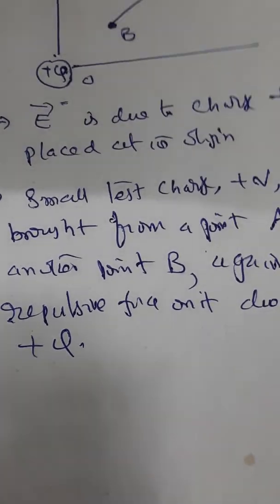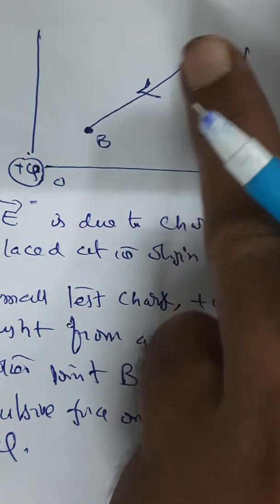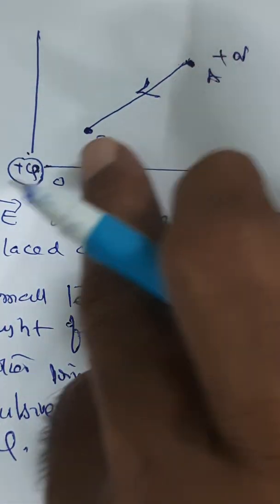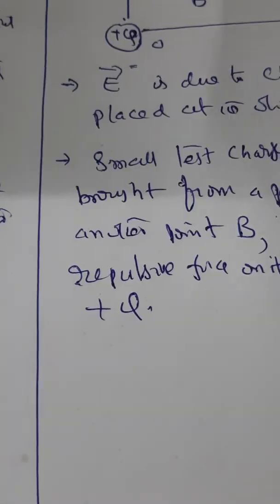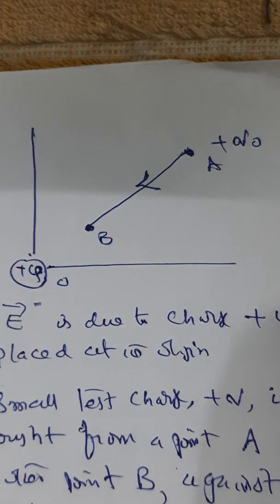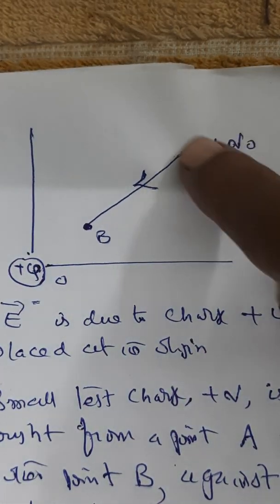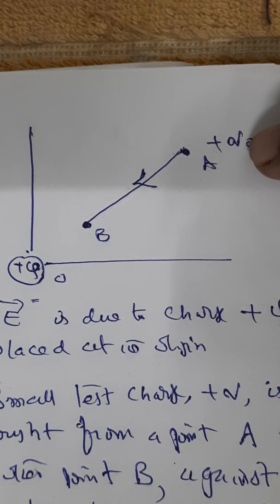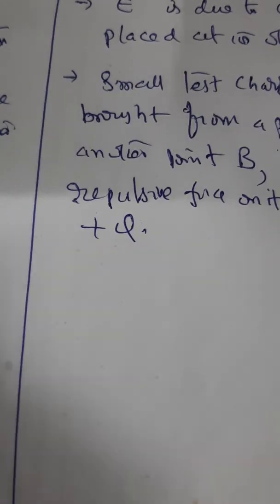Understood or not? What does this mean? We kept a source charge here and we are trying to bring a test charge from one position to another position towards the source charge. The source charge will have a repulsive force against it, so you are doing some work against the repulsive force. Just like the source charge has some influence, this small test charge also will have some influence. So we shall assume that the test charge is so small that it will not disturb the source charge. That is the assumption we have to note here.